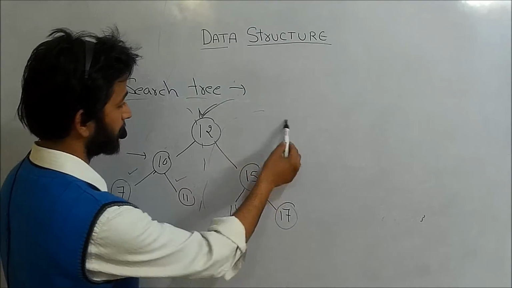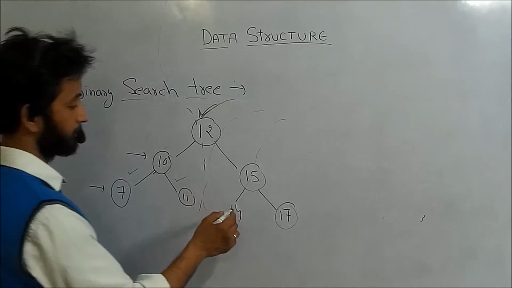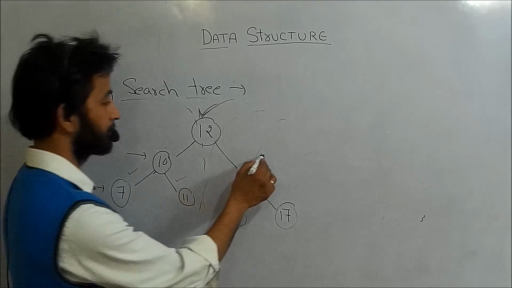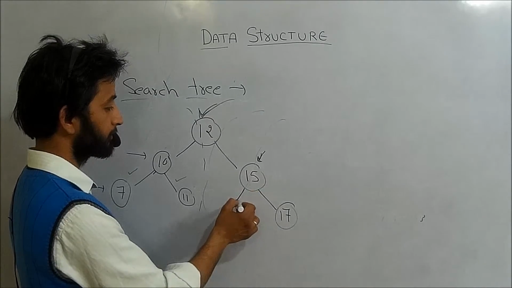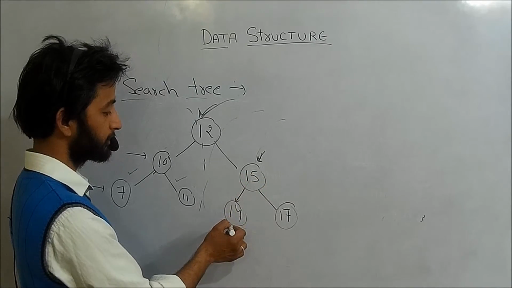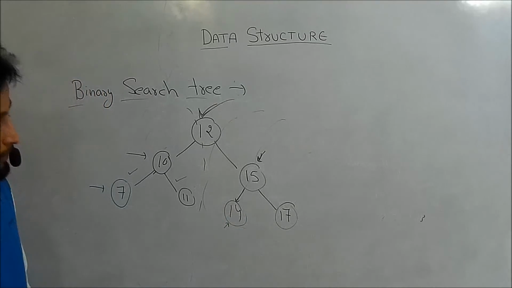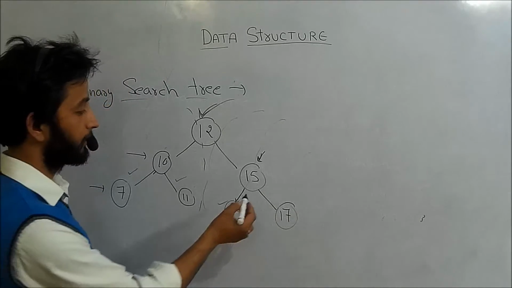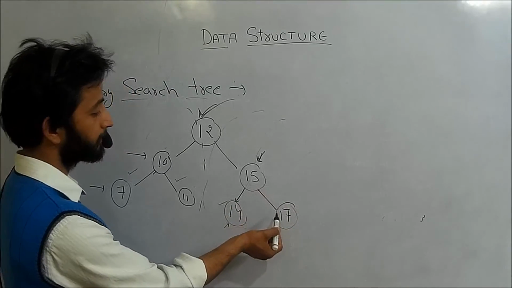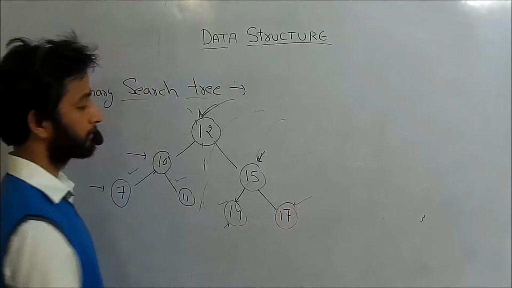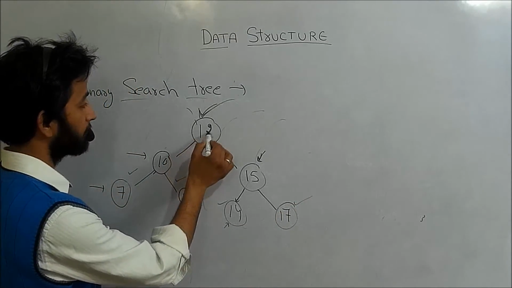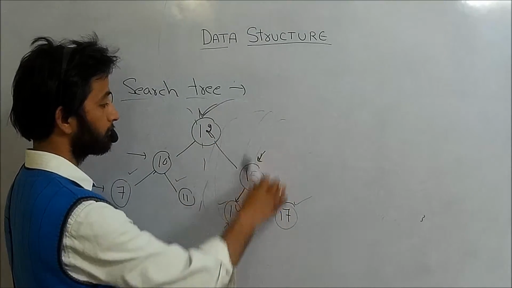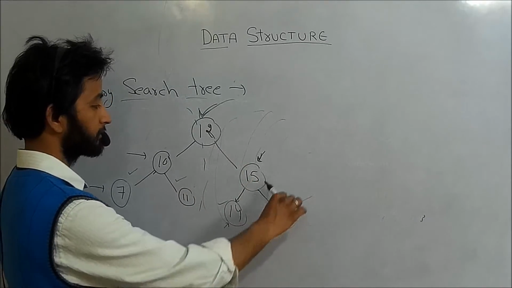But when we check the right side, let us start with 15. The element to its left will always be less than 15, which is 14. Then it is okay, and the element to its right will always be greater than 15, that is 17. So it is okay. So at 12, I will check that all the elements to the right side will always be greater than 12, and all the elements are greater than 12.